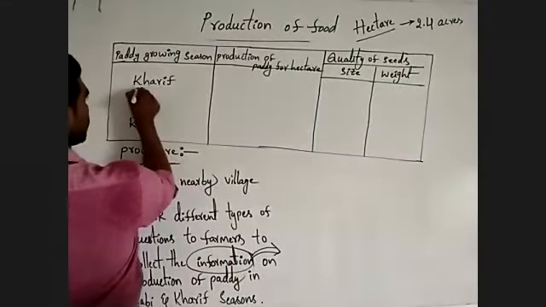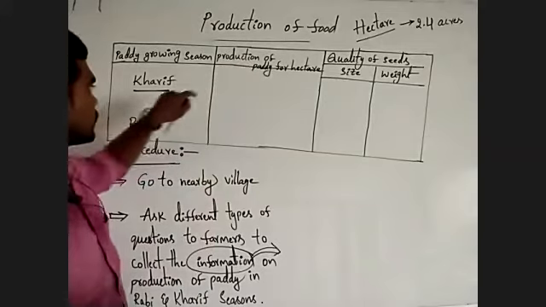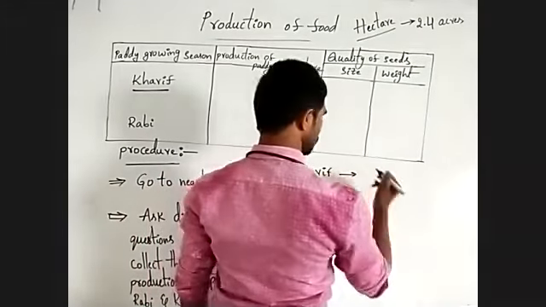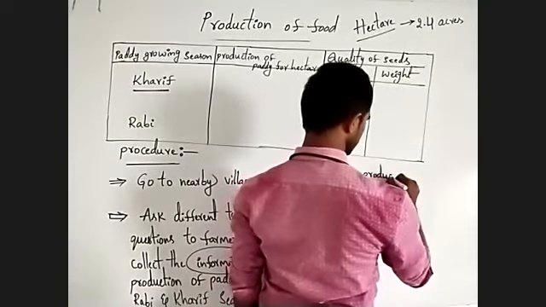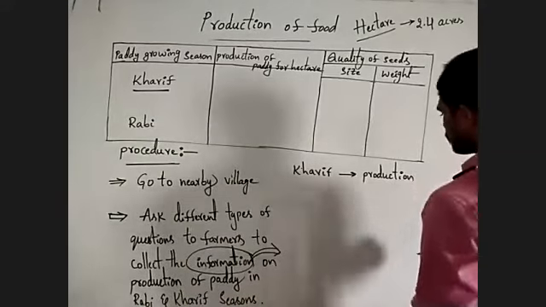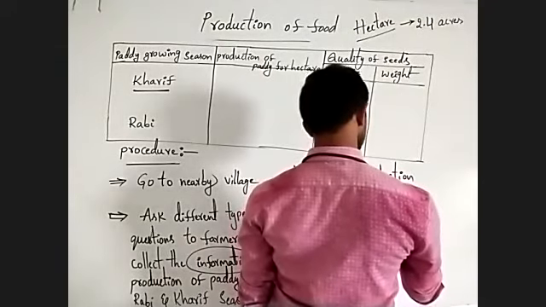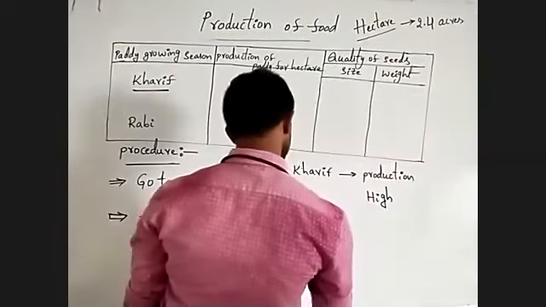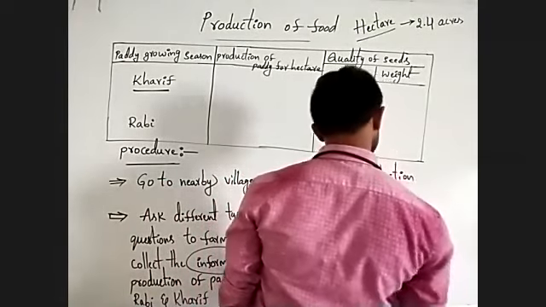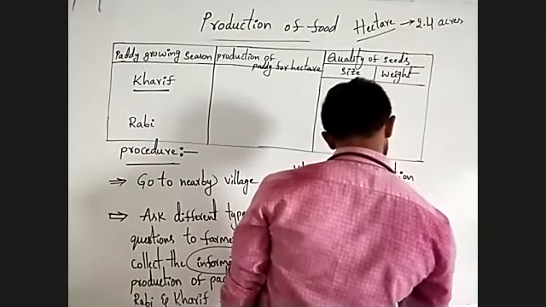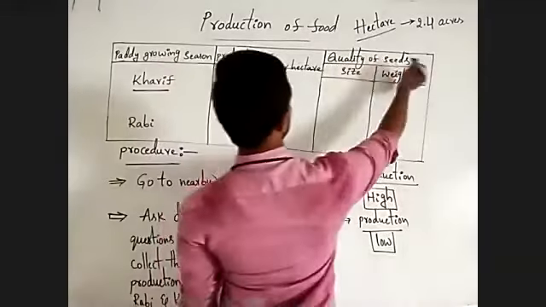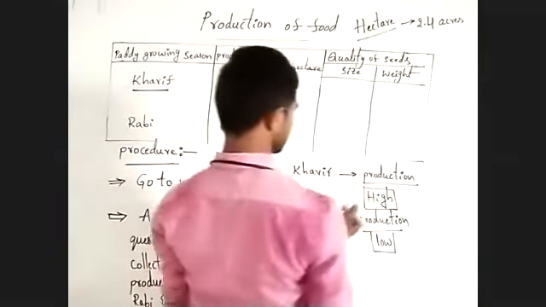Here, in Kharif season, production is high. But in Rabi season, production is low.